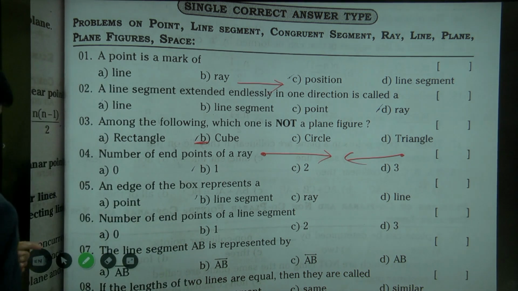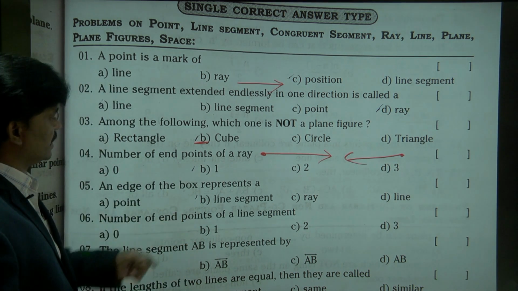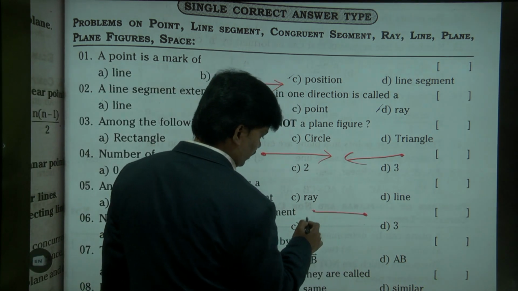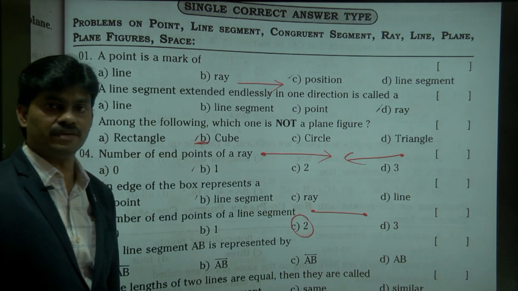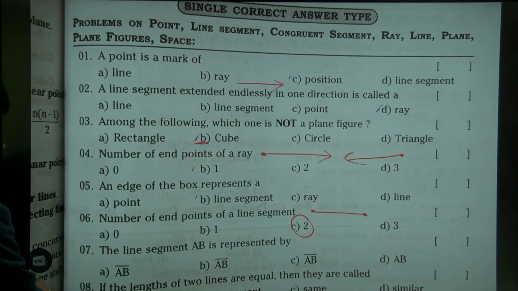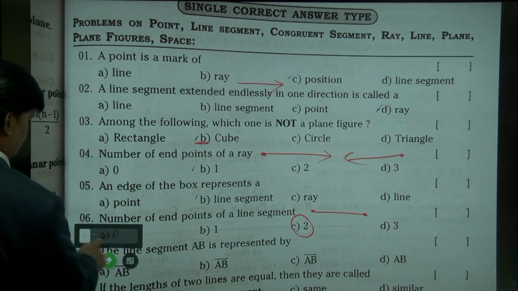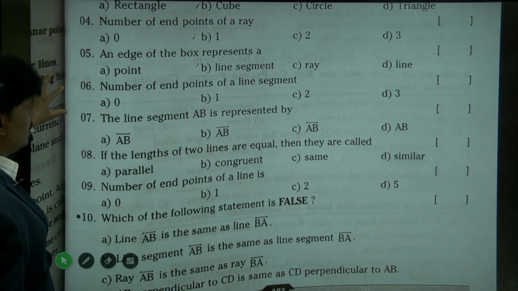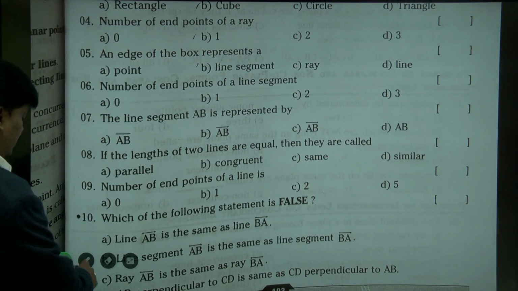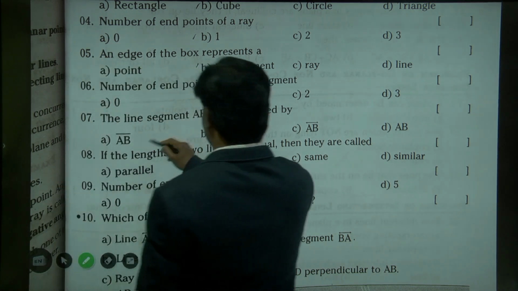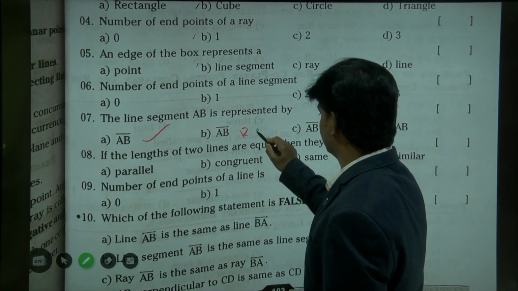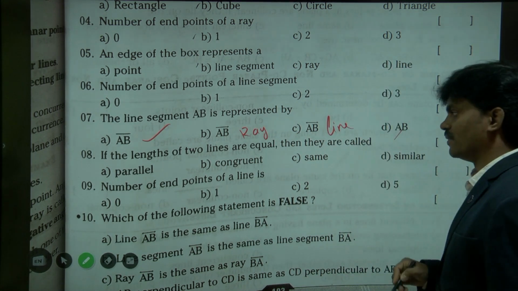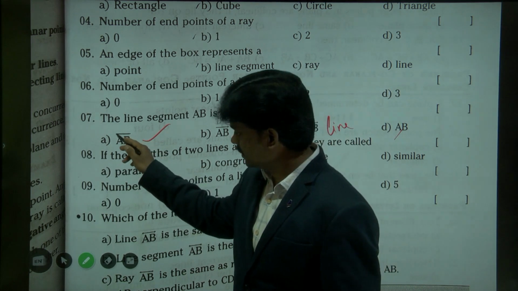Next, number of endpoints of a line segment. Like this is the line segment. So how many endpoints do we have? There are two endpoints in the line segment. Next, the seventh one. The line segment AB is represented by: option A, this is a ray, this is a line, this is two points. So a line segment can be represented like this, with a definite length.